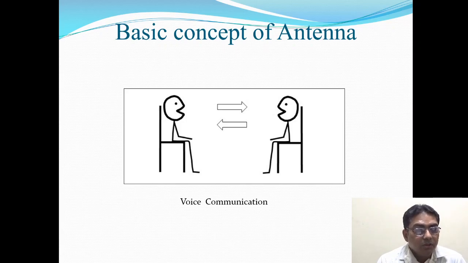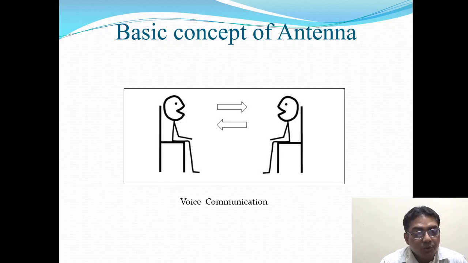So now, starting with the basic concept of antenna, this figure shows an example of voice communication. Here a person wants to communicate or convey a thought, an idea, or a doubt through voice communication.